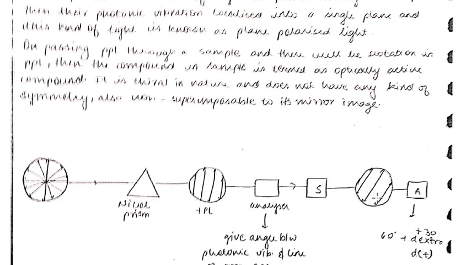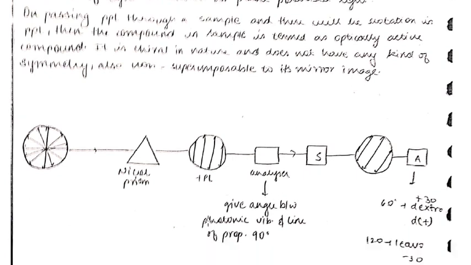Then it is known as PPL, plane polarized light. Here this one is PPL. The PPL first goes to the analyzer, and then the photonic vibration has a 90-degree angle with respect to the line of propagation. This one is the line of propagation and this one is the photonic vibration. So the line of propagation and the photonic vibration have a 90-degree angle. This can be observed by using an analyzer before passing to the sample.